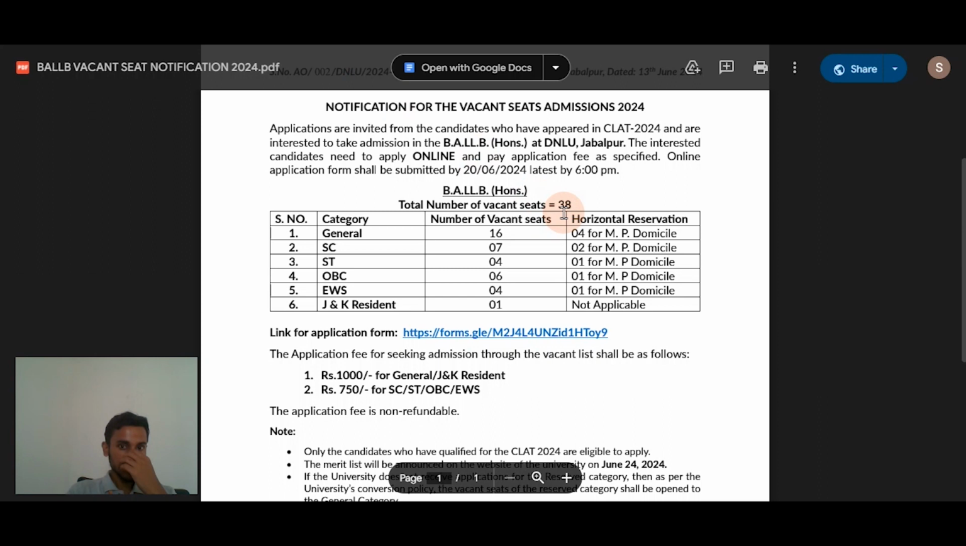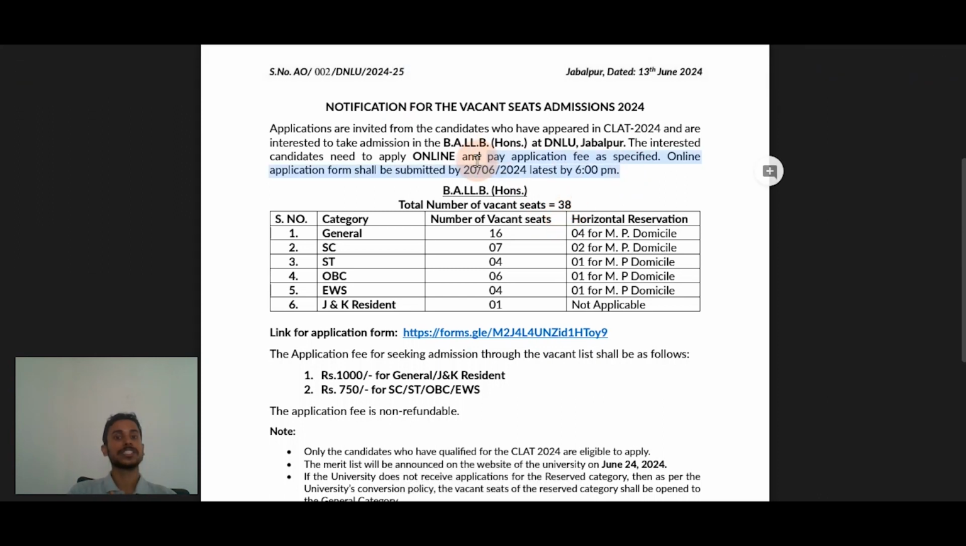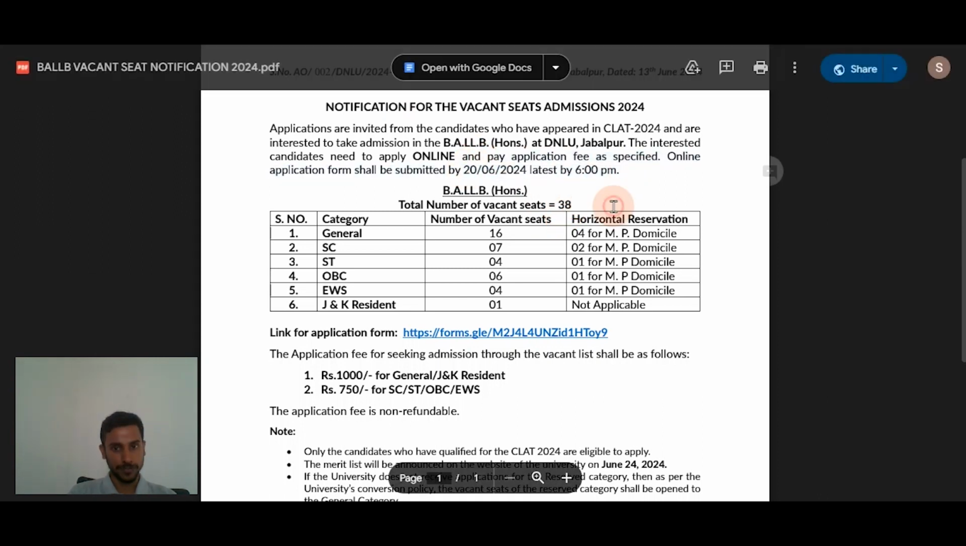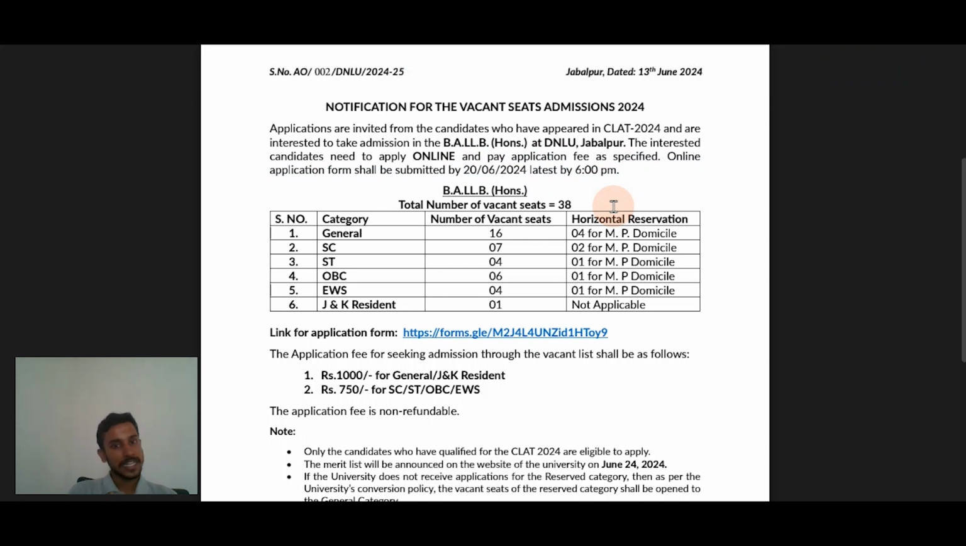Coming to the first one, the last date to fill the application is 20th of June 2024 by 6 p.m. in the evening, right? So you have to fill it by 6 in the evening on 20th of June 2024.